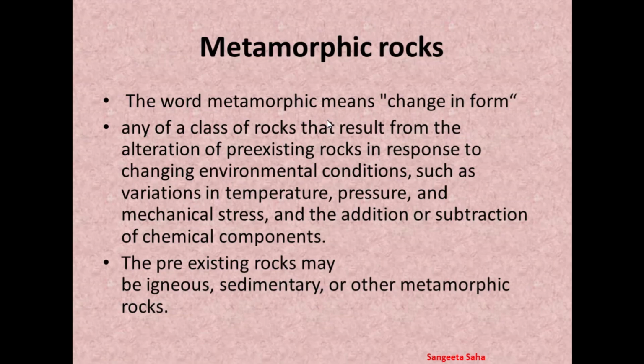Next, we are going to learn about metamorphic rock. The word metamorphic has come from the word metamorphism. That is why it is so named, because its appearance is the result of the process of metamorphism. And what is metamorphism? It is basically the addition of heat or pressure to existing rocks, resulting in change both physically and chemically, so that they become a new rock. It can change so much that it may not resemble the original rock.